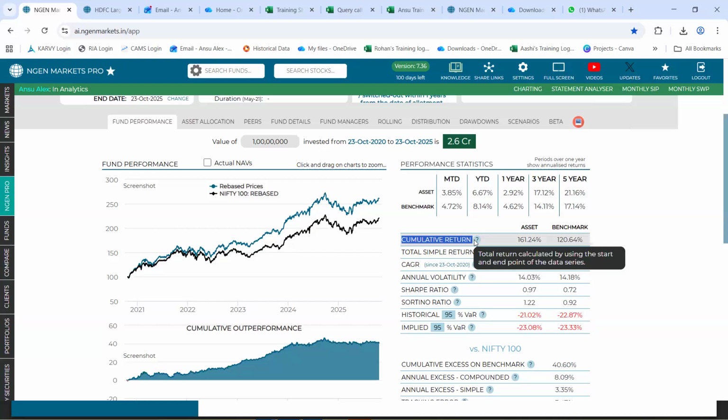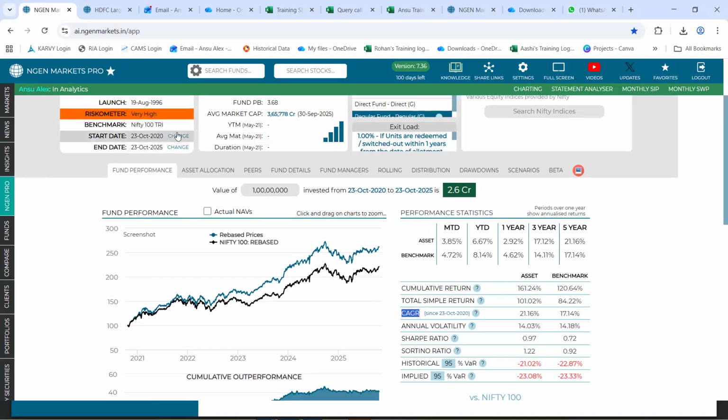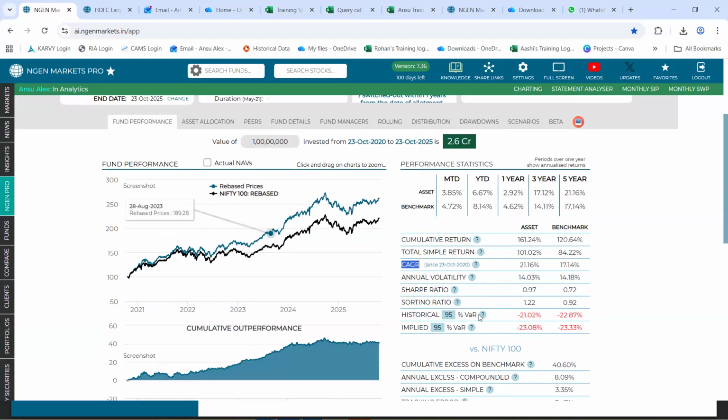Next to that, towards its right, you get to see certain parameters. Starting off with this cumulative return, which is more or less the absolute or the point to point return generated by the fund, which is to an extent of 161.2%, and that of the benchmark, which is to an extent of 120.6%. Post that, you get to see the CAGR return. Again, this is for the time period that you have set in, which is again higher for our fund, which is at 21, than that of the benchmark, which is at 17.